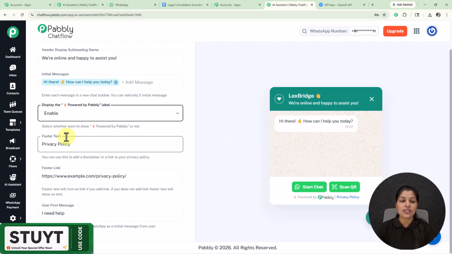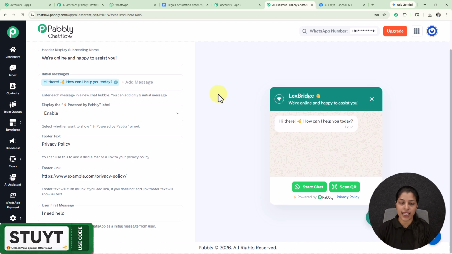And now we are getting this option for footer text, and here we are already getting a footer text, that is privacy policy, which can be seen on the preview of your AI assistant.